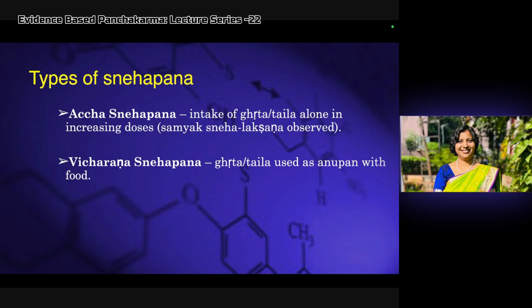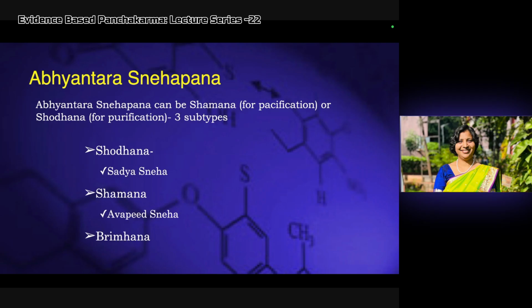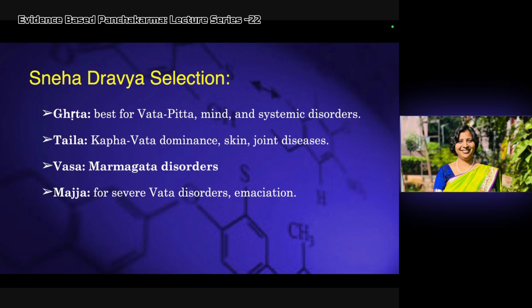The second type is Vicharana Snehapana, where we use the Sneha in food or with food. And this Acha Snehapana or Abhyantar Snehapana is divided into three subtypes: Shodhana Sneha, Shamana Sneha and Brahmana Sneha. The Shodhana Sneha again has different types, so Sadhya Sneha is one among that. Shamana Sneha again has many types. Avapida Sneha comes under Shamana Sneha, though the dose is high. And third is the Brahmana Sneha.